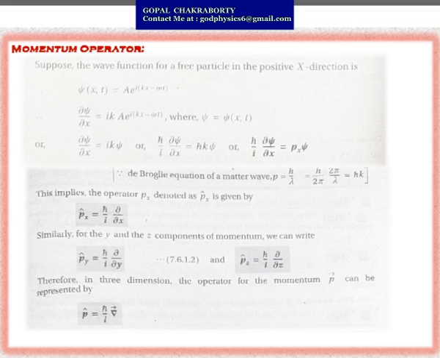So in the three-dimensional case, the linear momentum operator can be written as p cap equals ħ/i ∇, where ∇ is the vector differential operator, which includes the three directions along x, along y, and along z. So the linear momentum operator has a value ħ/i ∂/∂x for one dimension, or you can also write it as minus iħ ∂/∂x. So this is the expression of the linear momentum operator.